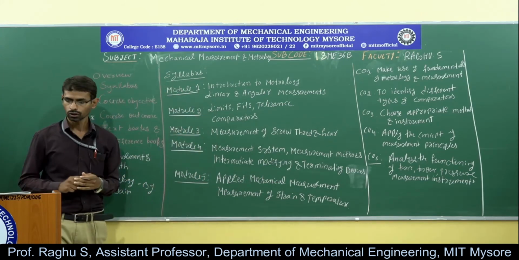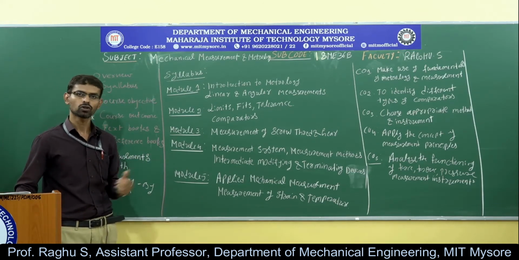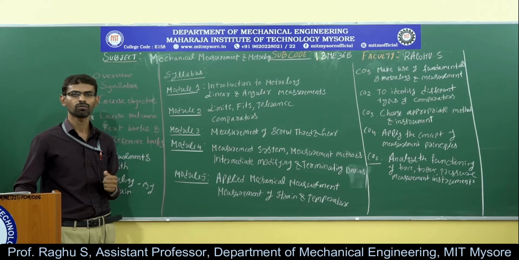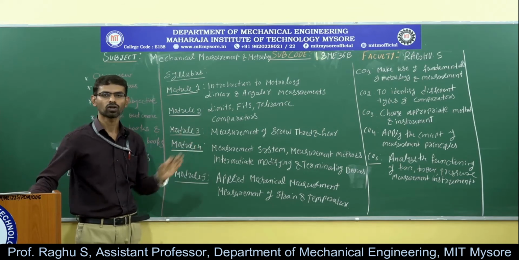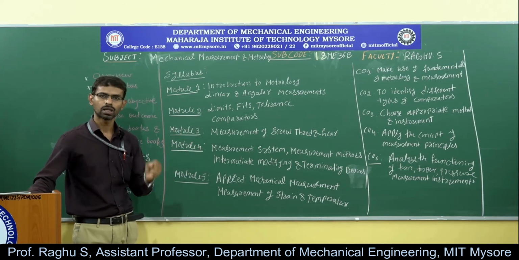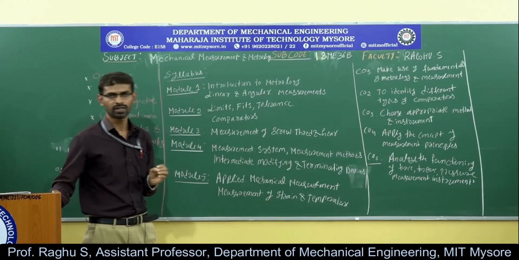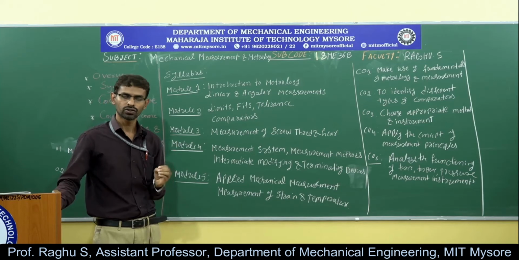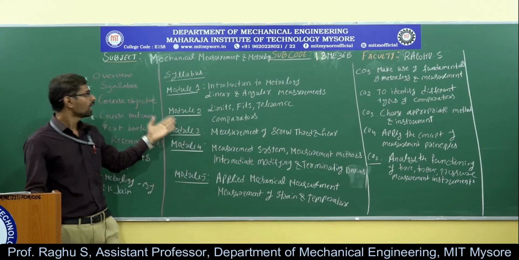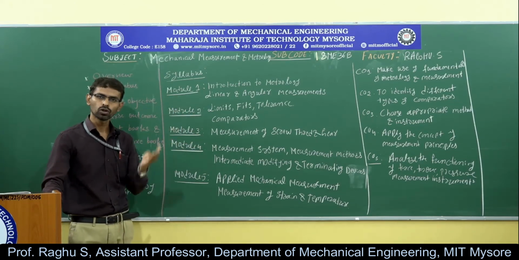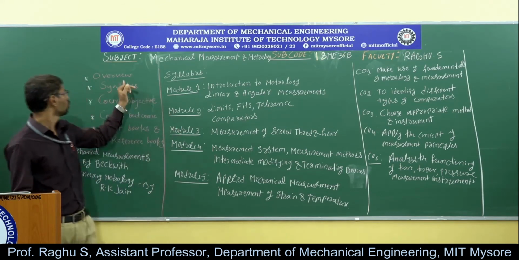Here this course deals with the basic principles of measurements. The basic concepts of metrology and basic principles of measurement, and this course also provides knowledge on linear and angular measurements, calibration of end bars, slip gauges, and so on. Next, this course provides knowledge on screw thread measurements, gear measurements and measurement systems, intermediate modifying elements, and different types of transducers. Finally, this course explains the functioning of force measuring instruments, and torque, pressure and temperature measuring instruments. So this is about the course overview.